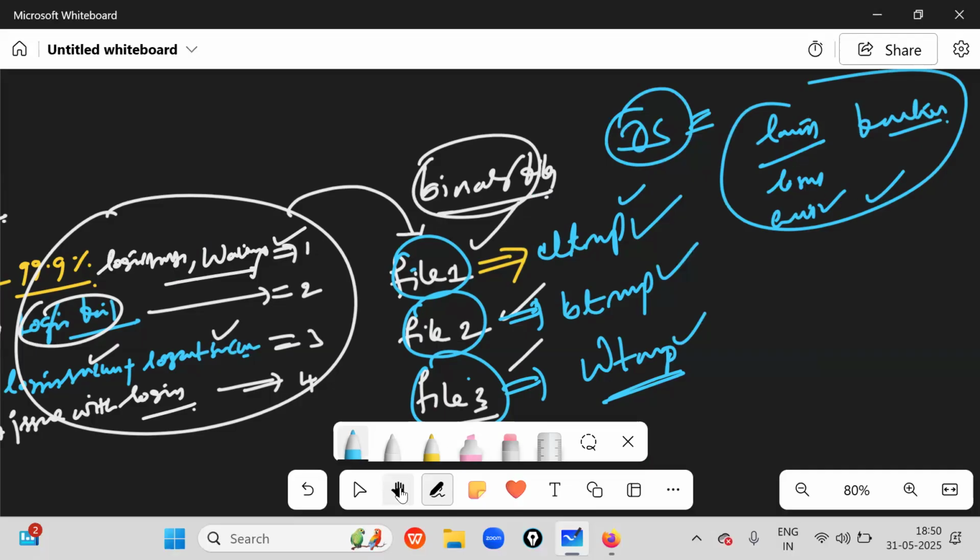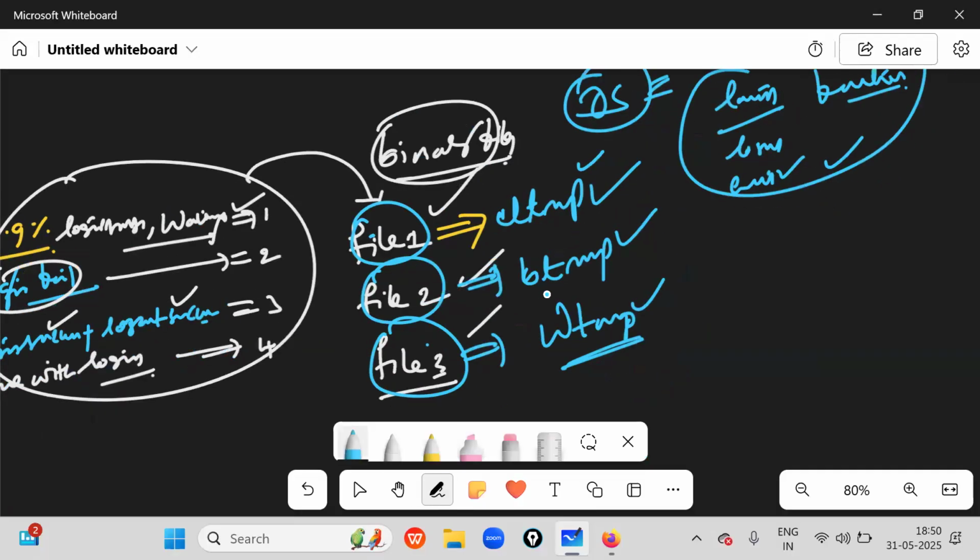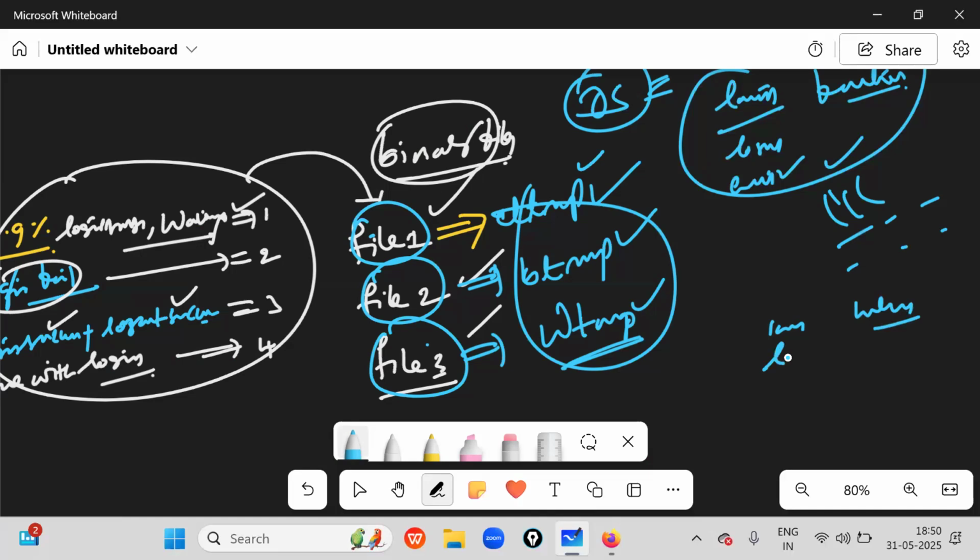If you understand all these three files, you can understand thoroughly what the users are doing in their respective sessions, whether they are logged in or not. If they log in, at which time they logged in, and at which time they logged out. Login time and logout time are very, very important, boss.